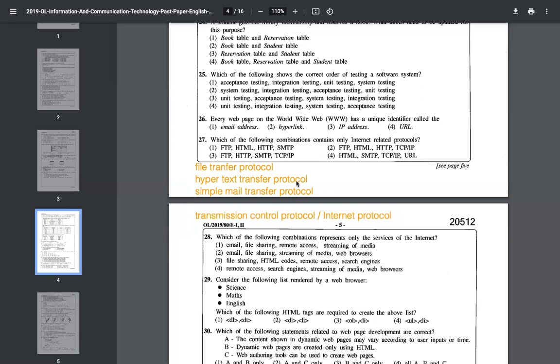HTTP, hypertext transfer protocol, correct. SMTP, simple mail transfer protocol, correct. TCP/IP, transmission control protocol, internet protocol. Actually, this is the protocol for internet. This is for emails. The second one is for web, and the first one is for files. Here, URL is not related to that. Uniform resource locator, and HTML is a language, hypertext markup language. Okay, answer is number 3.